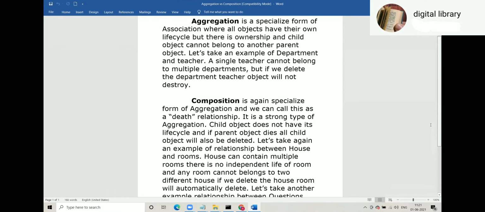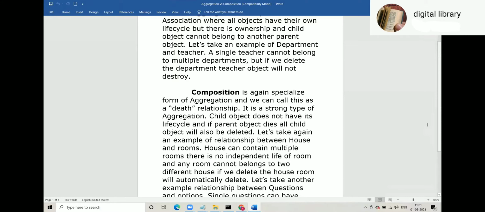Whereas composition, a specialized form of aggregation, we can call this a death relationship. And the main difference here is when the parent dies, all the child objects also die. For example, house and room. Now you can't take the department and teacher example here. Department and teacher is an example of aggregation, where even if the department is closed, the teacher is not destroyed, the teacher is still there. Teacher may go and work for some other department. But composition is a concept where when the parent dies, child objects also die.